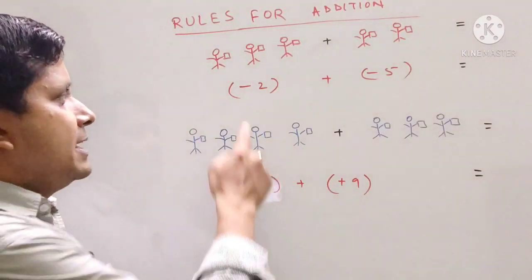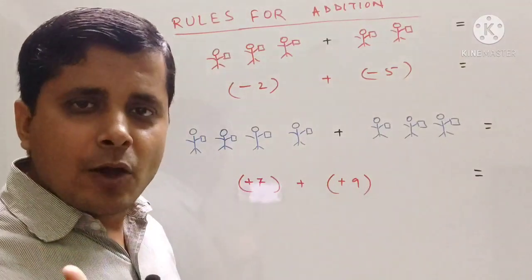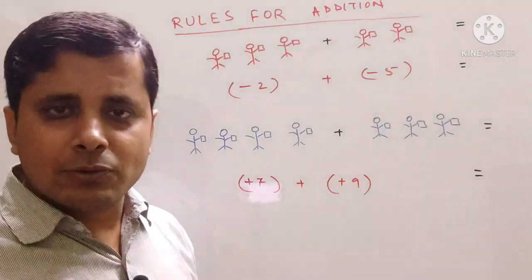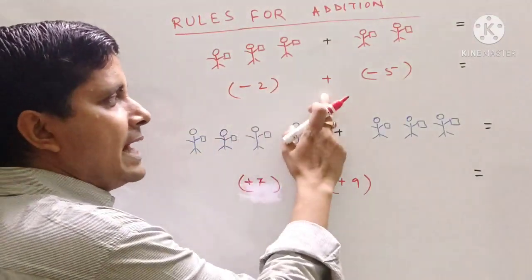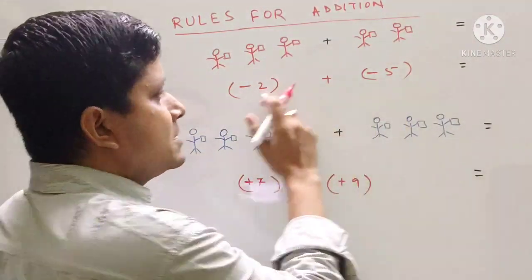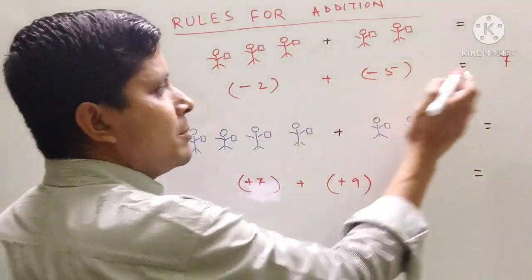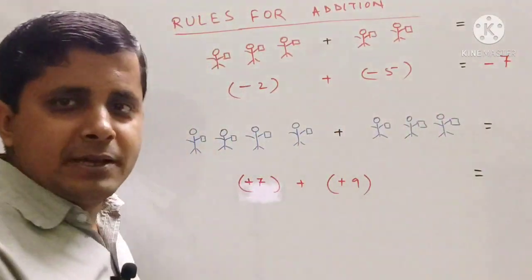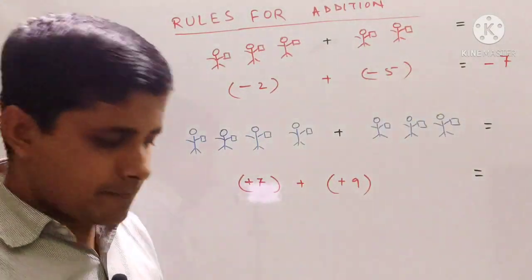So you have to remember, if the numbers have the same sign, if both are minus or both are plus, then what will we do? We will be doing addition. That means minus 2 added with minus 5. So 5 plus 2 will be 7. And what is their common sign? Their common sign is minus. So remember, if same sign, then we will be doing addition.